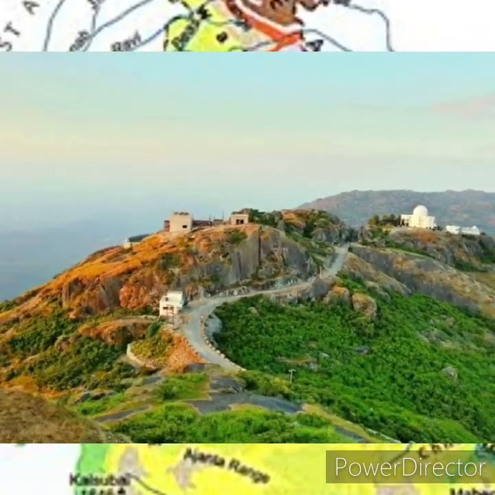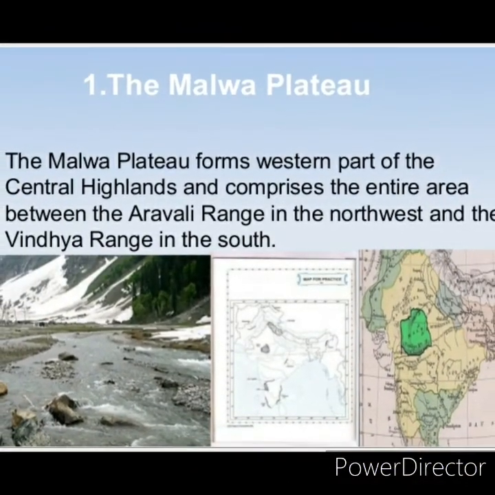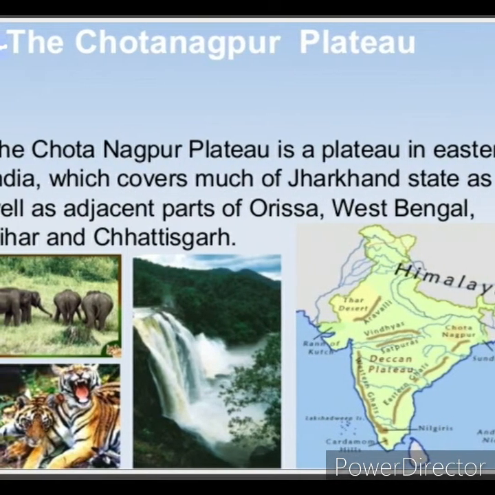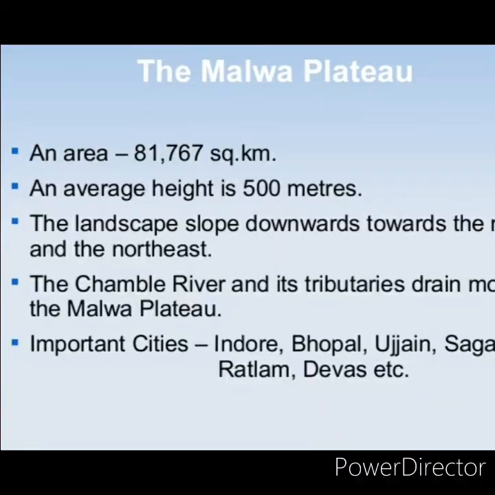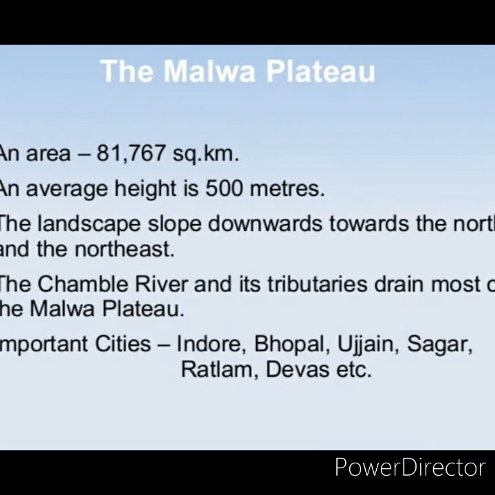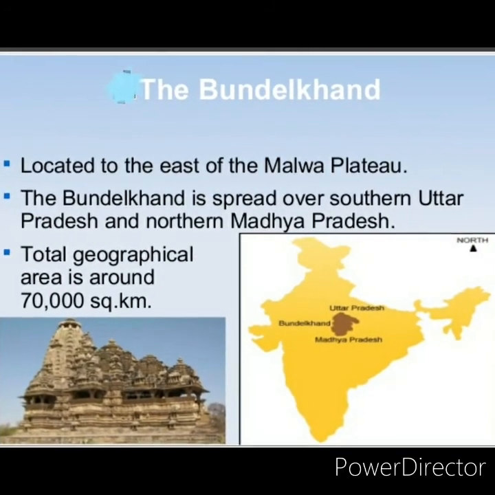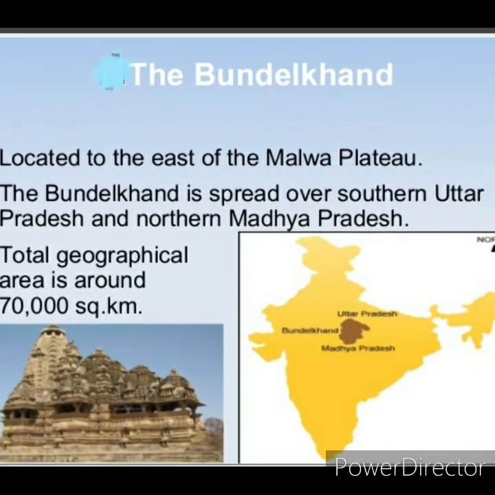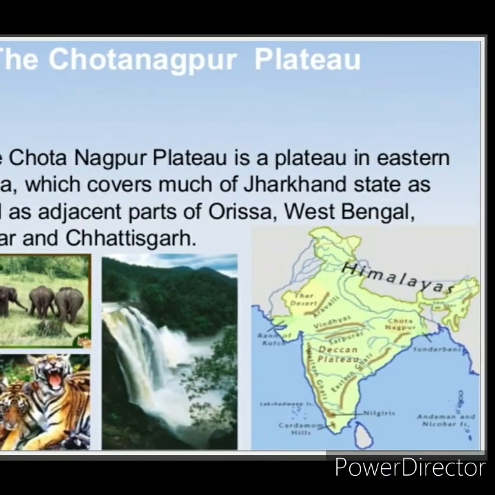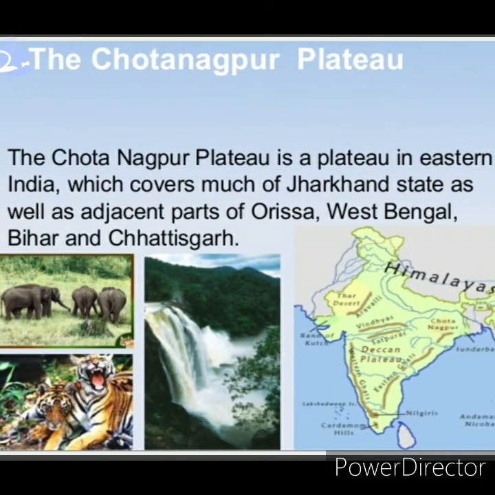Guru Shikhar is the highest peak in this range. The western part of the Central Highlands is known as the Malwa Plateau and the eastern part is known as the Chota Nagpur Plateau. The rivers like Chambal, Betwa and Ken drain the Malwa Plateau. The part of the Central Highlands which extends to the east of Malwa Plateau is known as Bundelkhand and its further extension is known as Baghelkhand. Chota Nagpur Plateau is very rich in mineral resources, particularly iron ore and coal.